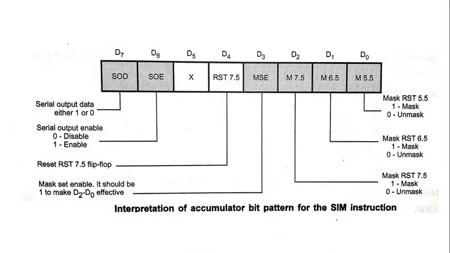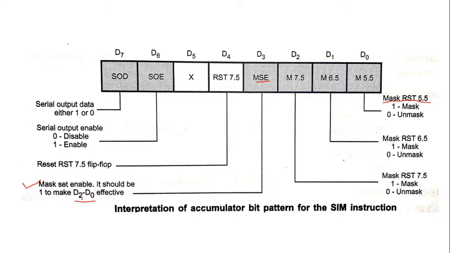First of all, this is the accumulator bit pattern for the SIM instruction. For the SIM instruction we have M5.5, where M indicates mask. Whenever it is set to 1, the interrupt is masked, and whenever it is 0, it is unmasked. The same applies to M6.5 and M7.5, and the D3 pin, which is our MSE pin. This is the mask set enable, and it should be 1 to make D0, D1 and D2 effective. If it is 0, then D0, D1 and D2 are not effective.